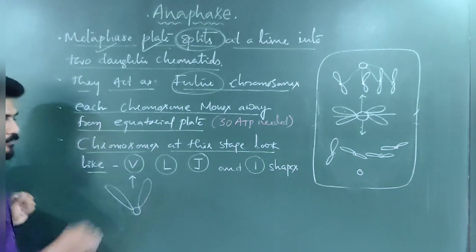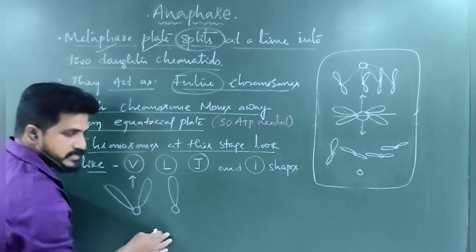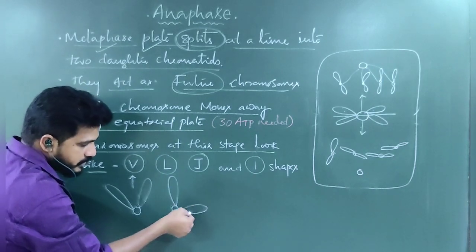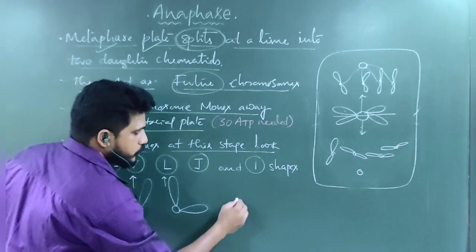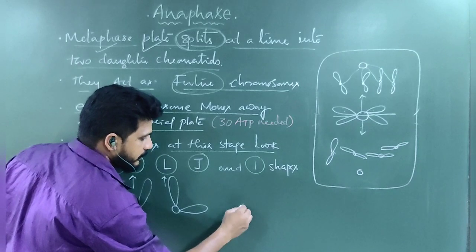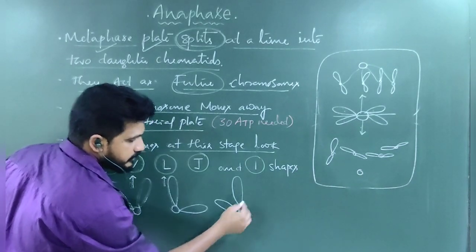So it is V shape. Sometimes one arm of the chromatid is like this and another arm is like this, it is L shape. Sometimes J shape.